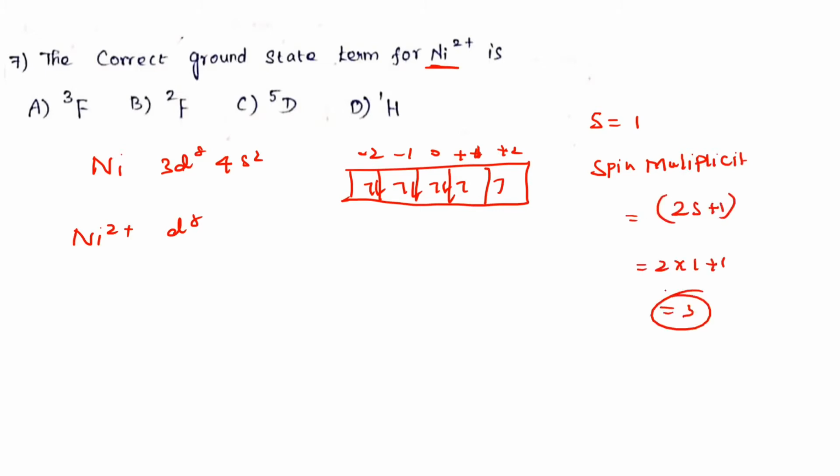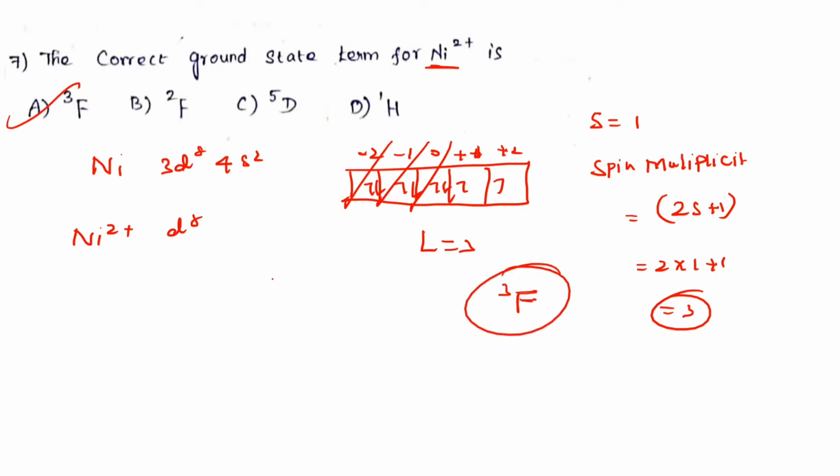Option 3. If you find only the spin multiplicity, you get the answer. No need to find the L value or the J value. The poor question designer: using spin multiplicity, I can find the answer. What is the L value here? 2 plus 1, 3. The L value is equal to 3. That means what? F orbital, F term. So triplet F.